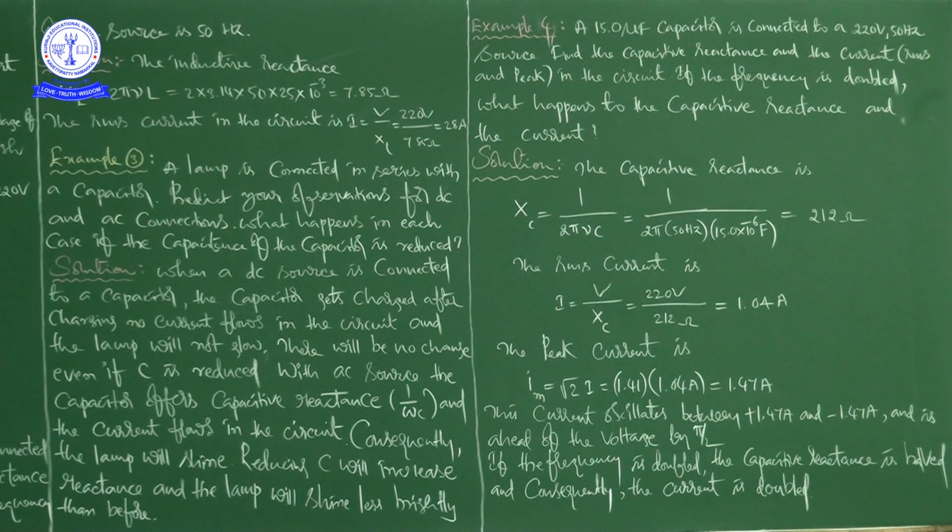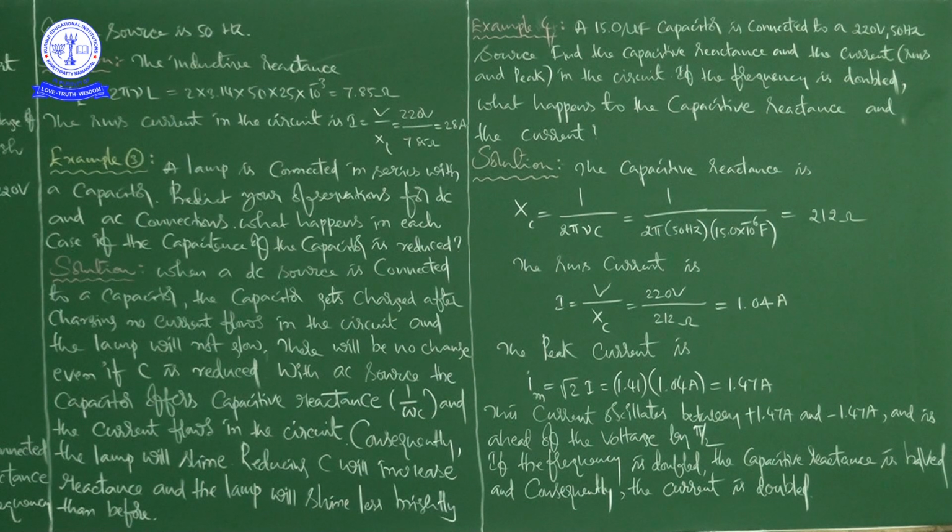After charging, no current flows in the circuit and the lamp will not glow. There will be no change even if the capacitance is reduced.